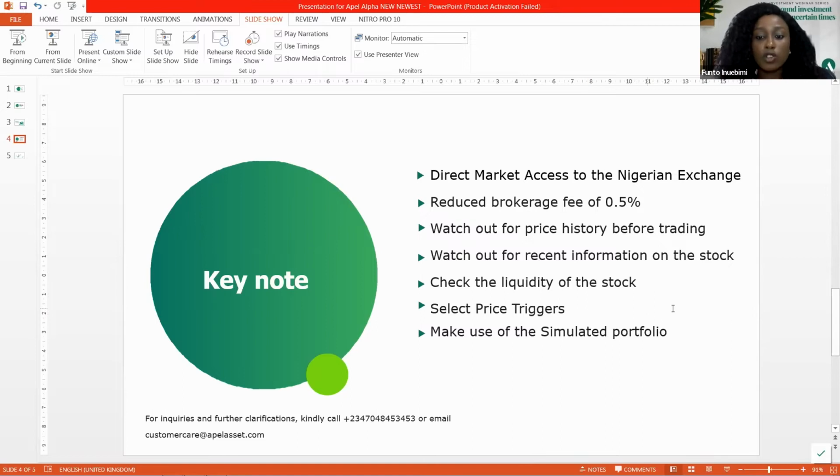You can also make use of the simulated portfolio option. So by using the simulated portfolio option, you'll be used to how to use the platform so that when you start trading on this platform, you won't be able to make mistakes that you shouldn't.